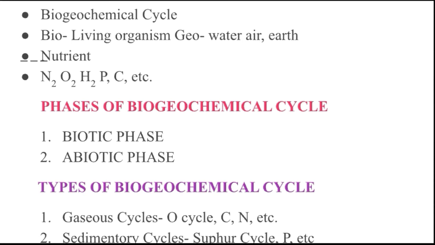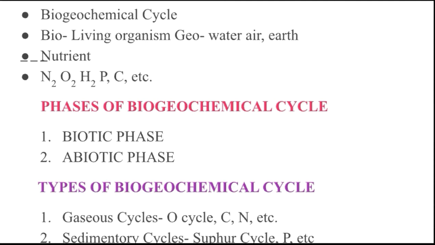Next are the types of biogeochemical cycles. There are two types: the first is the gaseous cycle and the second is the sedimentary cycle. In the gaseous cycle, the main reservoirs of chemicals are the atmosphere and ocean.